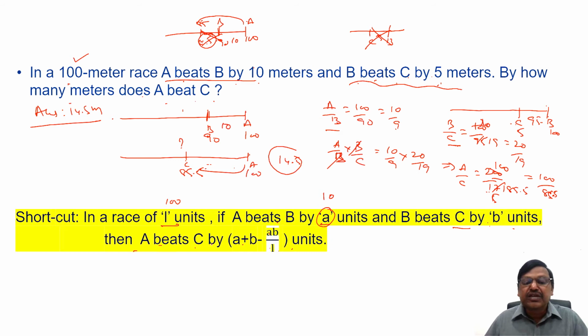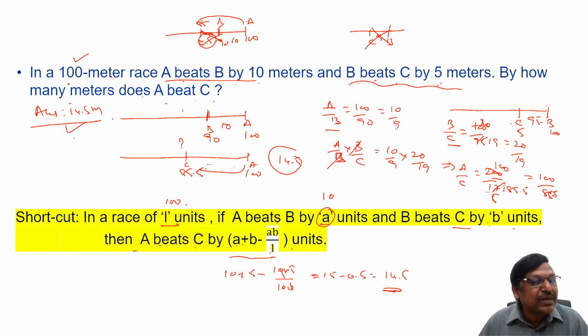So "A beats C by how many meters" means I have to substitute A, B, L here. A is 10, B is 5, so 10 plus 5 minus 10 into 5 by L. What is L? 100. You can see 10 plus 5 is 15, minus 50 by 100, which is 0.5. 15 minus 0.5, is it not 14.5? We got the same answer or not? So this is the shortcut formula. Done? Right? Let's take one more example.